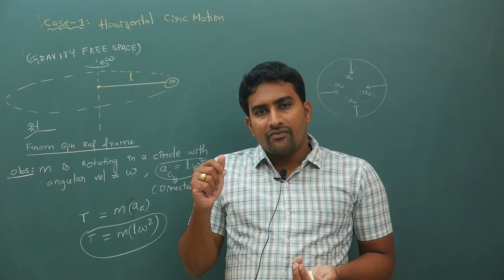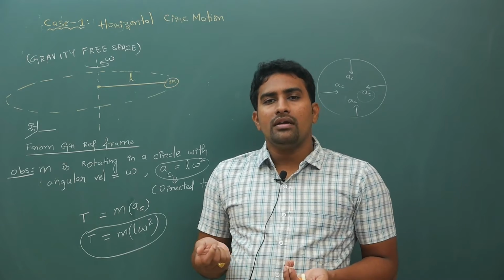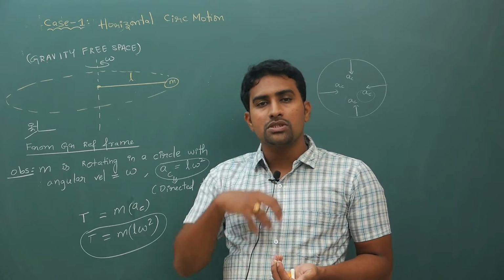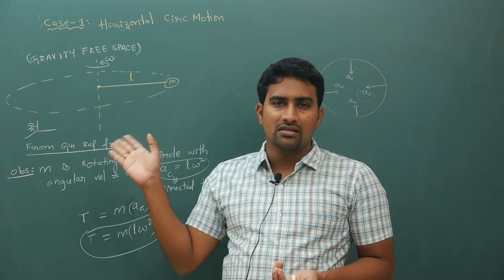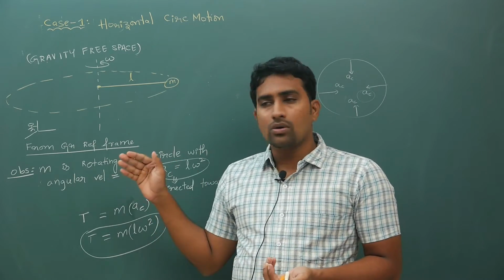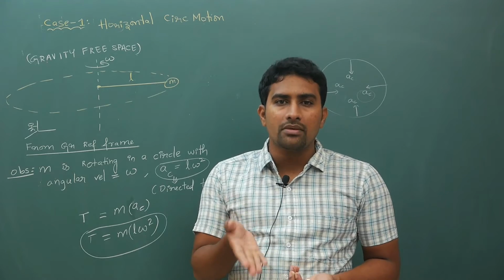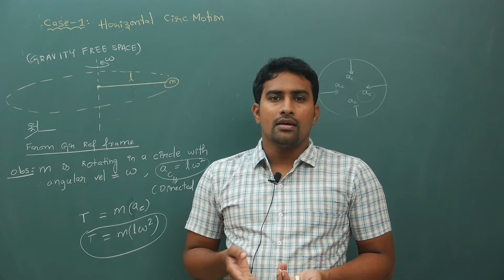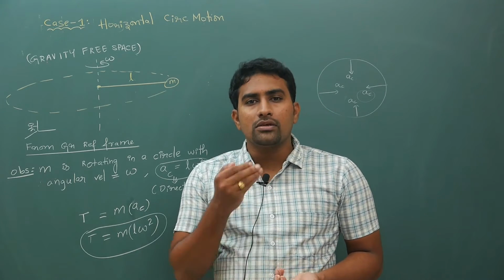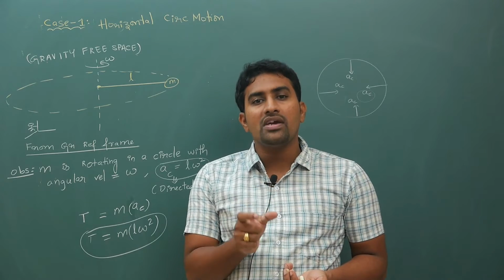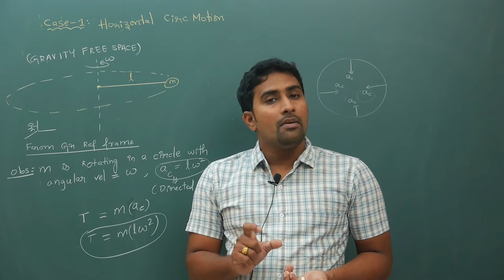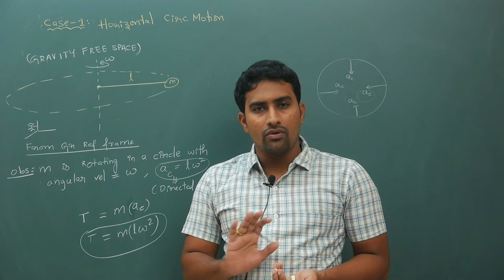For a body going in a circle, here the thread is exerting some force towards the center. So the thread will cause tension. Tension is the centripetal force. That force acting towards the center, we are giving a general name, centripetal force. But don't think centripetal force is a new force.